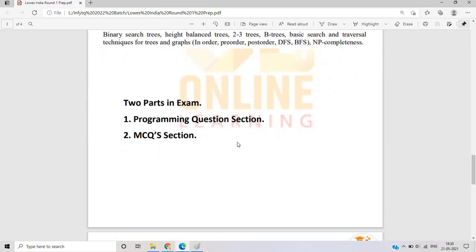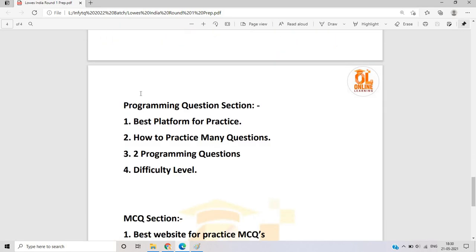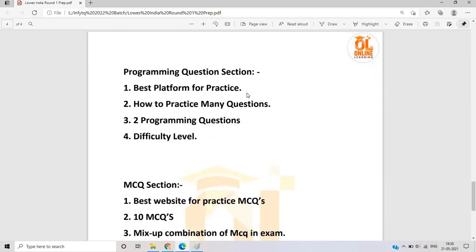So, two parts: programming questions and MCQs. For programming, the best platforms for practice are HackerRank, HackerEarth, CodeChef, LeetCode. How to practice many questions? Fewer days are remaining, so you have to prepare from the start. If you do not want to prepare from the start, just solve the questions of data structures and algorithms, because two programming questions are present, and the package is high, so the difficulty level is hard or medium.